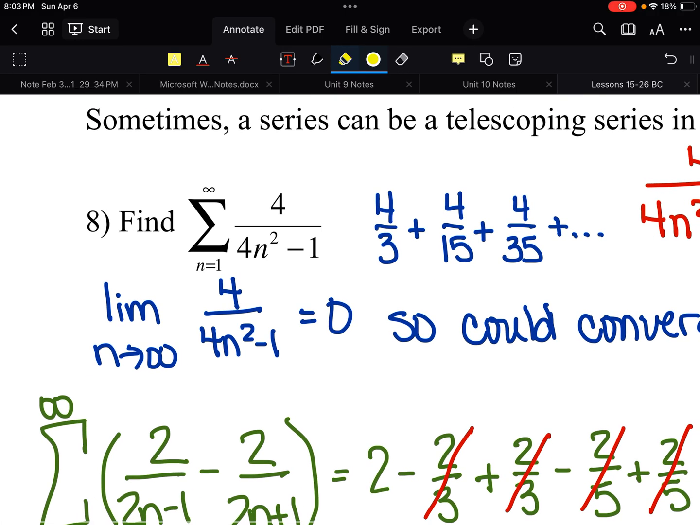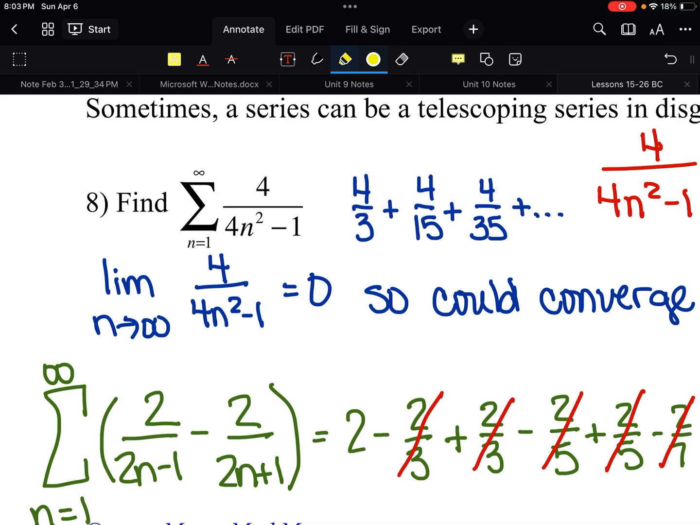So if you look at this pattern, you would get 4 over 3 plus 4 over 15 plus 4 over 35. Is there a pattern there? Maybe. I mean, it's not one that seems super obvious to me. The top's always 4, so I get that part, but what's the pattern? I'm kind of struggling with that one. So let's do the nth term test first. The limit of the individual terms would be 4 over a really big number, that's 0. So that tells us that this could converge.